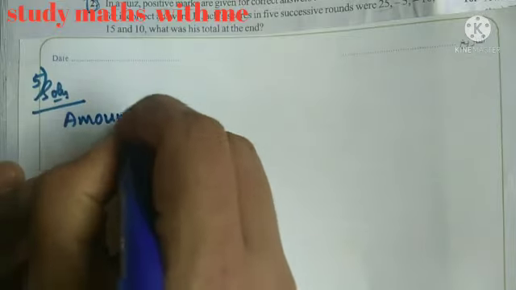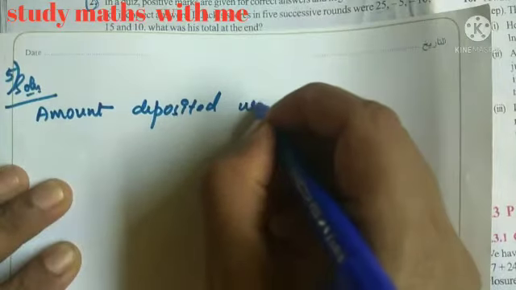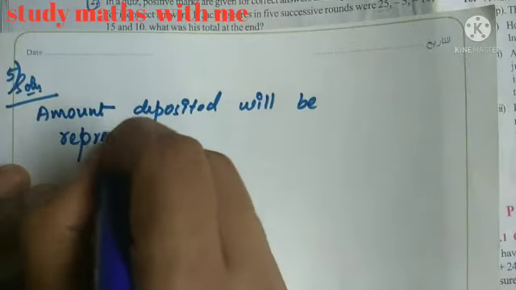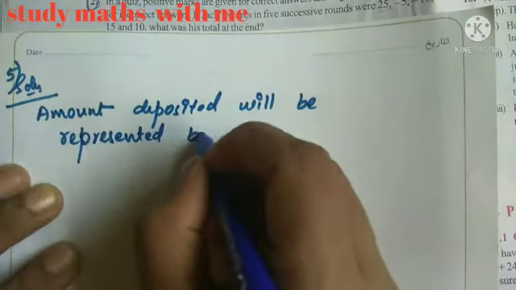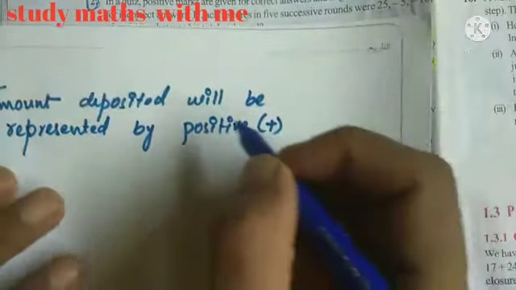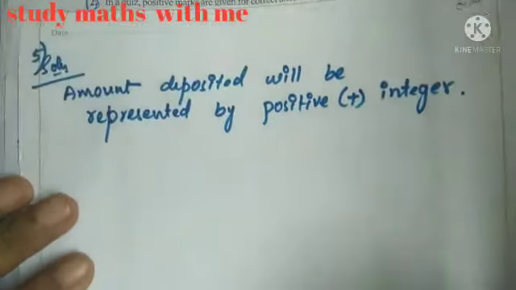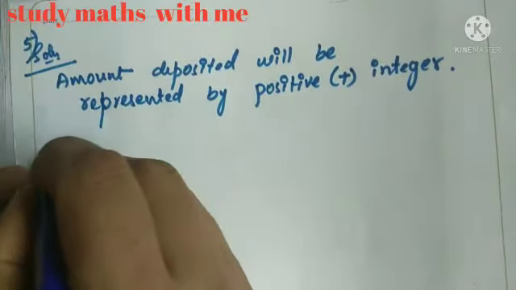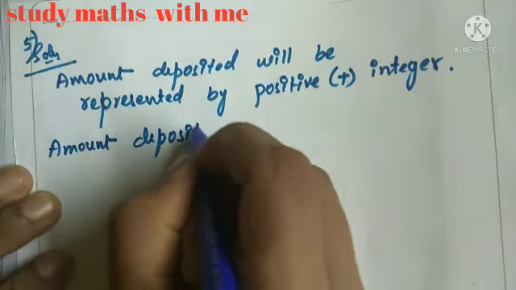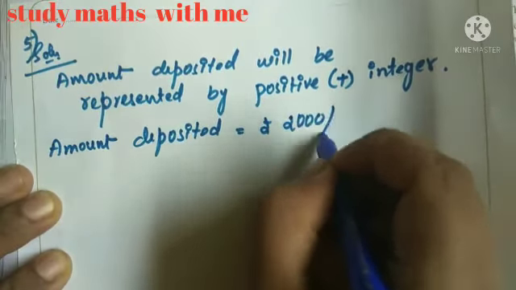Amount deposited will be represented by positive integer. Now, amount deposited is equal to rupees 2000.